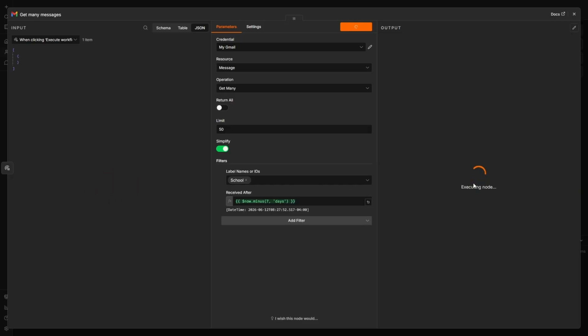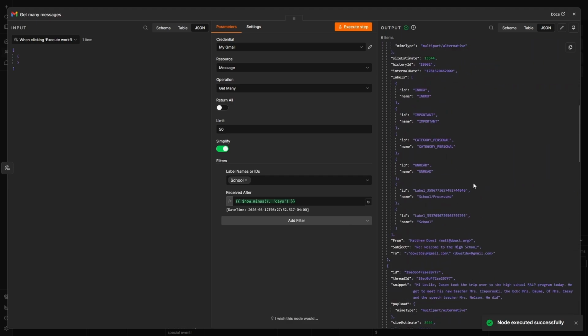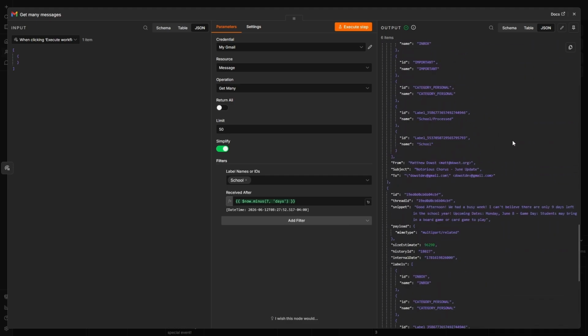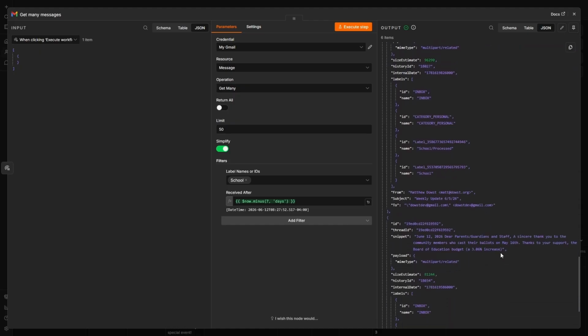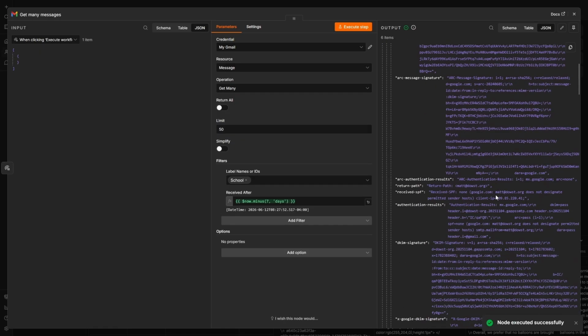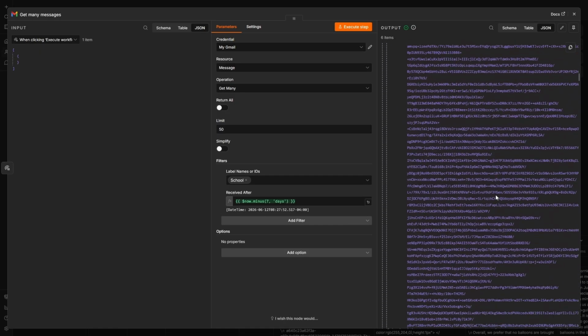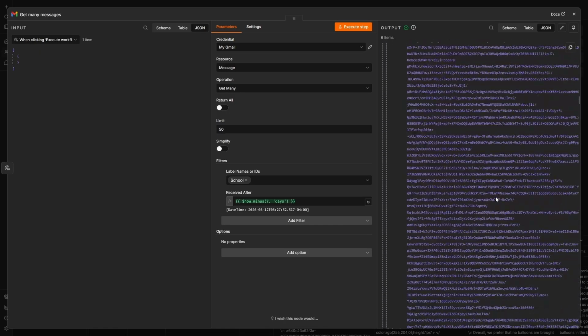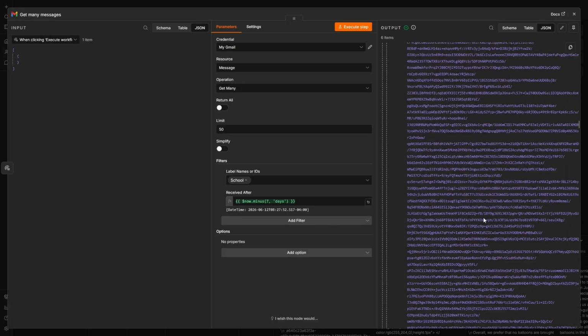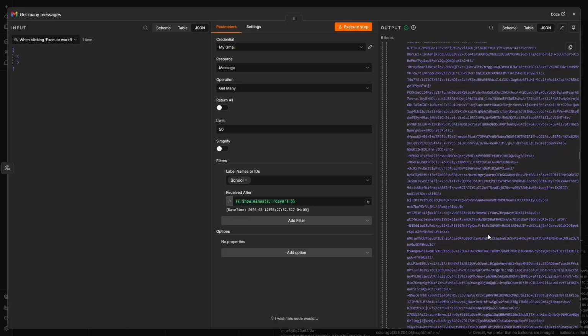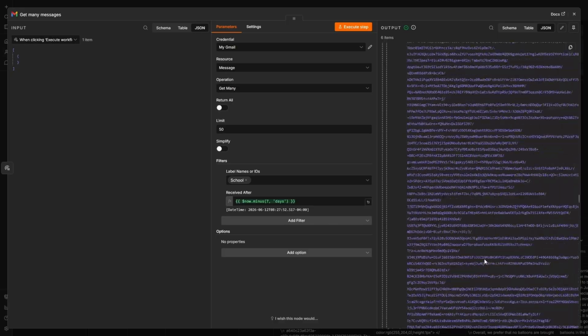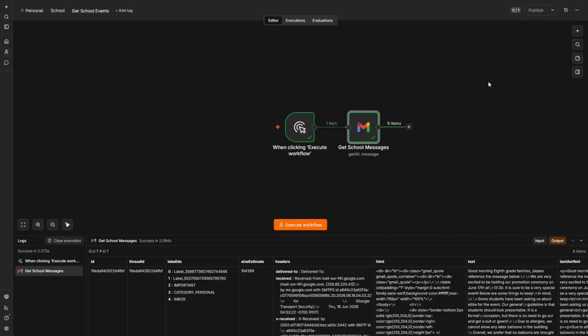Now, when I run this, I see it brings back all the items from inside my inbox. The one thing you may notice is that it's only returning a snippet of the email. I need the full email, so I'm going to turn simplified off. However, doing that opens another problem. As you can see here, it returned the HTML of the email. If there are things like pictures and all this other stuff in there, these messages can get very long very quickly. So we'll take a look next at how to handle that situation.